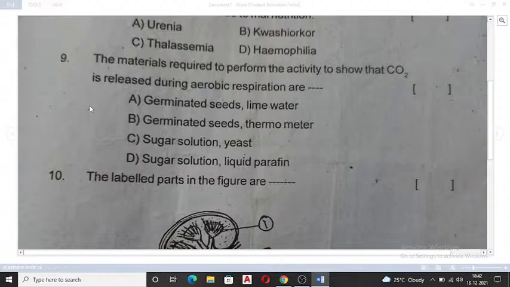To check carbon dioxide, ma'am, we use lime water, so that the lime water turns milky because of carbon dioxide. Yeah, very quickly you can just see the first and you can give the answer.